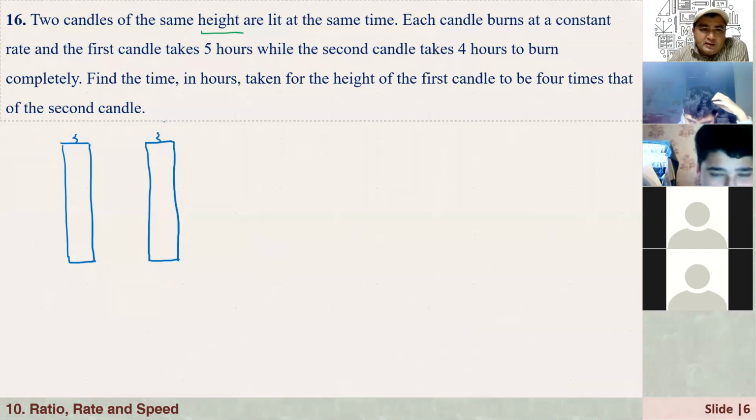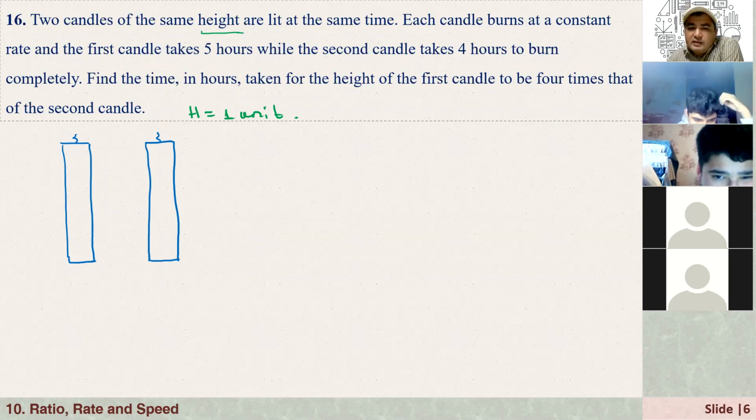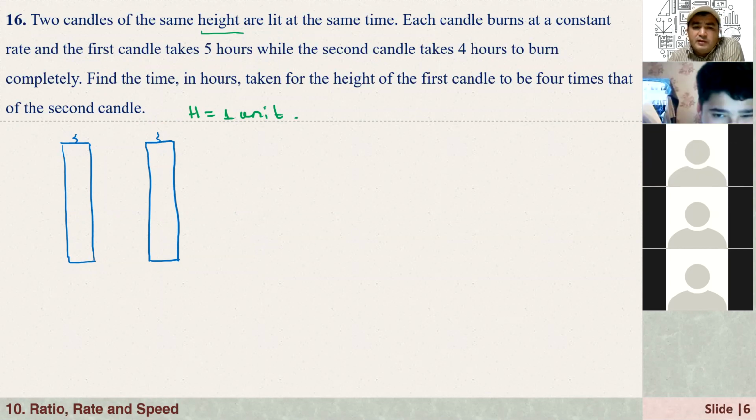Suppose that the height of the candle is, let's say H, that is 1 unit. Maybe 1 centimeter, maybe 1 meter, maybe 1 kilometer, doesn't matter. Okay, 1 unit, whatever it is, I'm just taking it as 1 unit. Because it's not given, you can just use any number as the height of this candle. And everything will be related to this one.